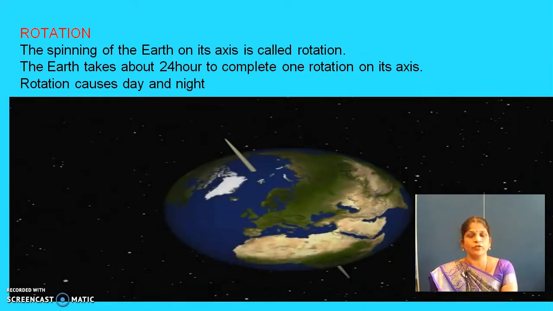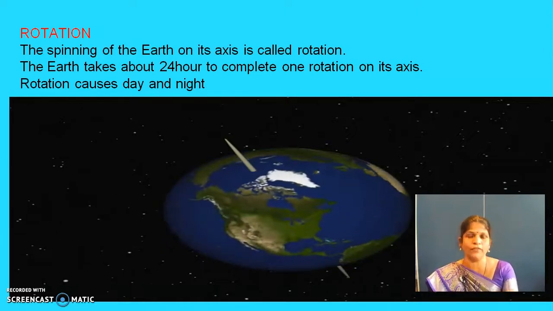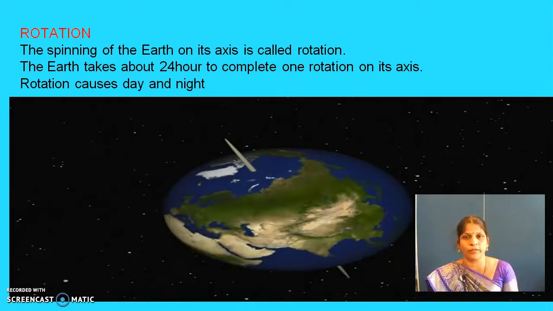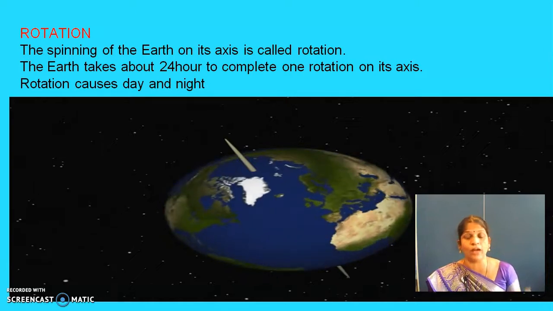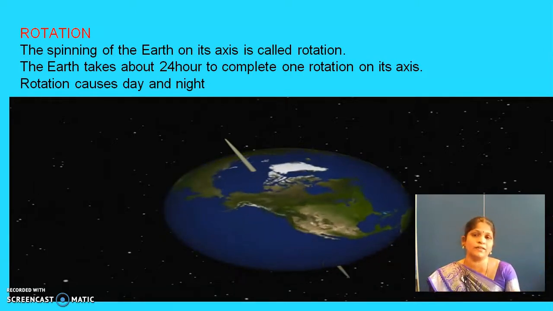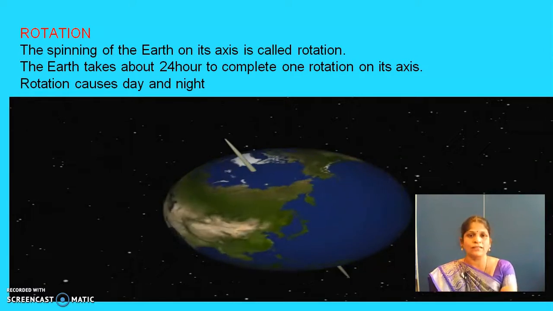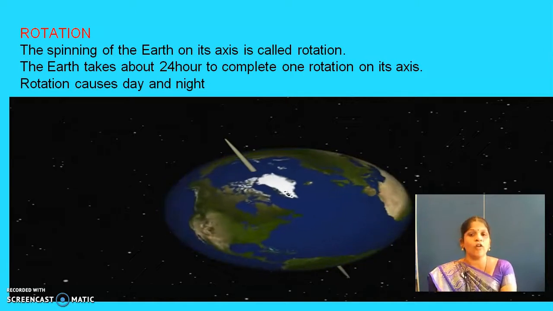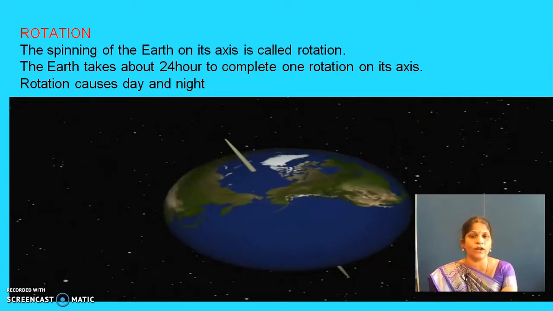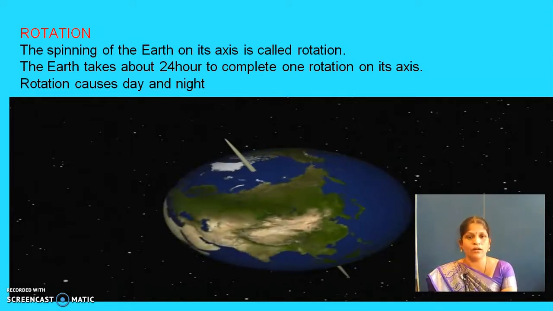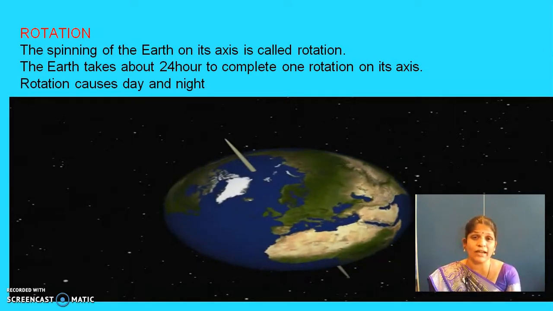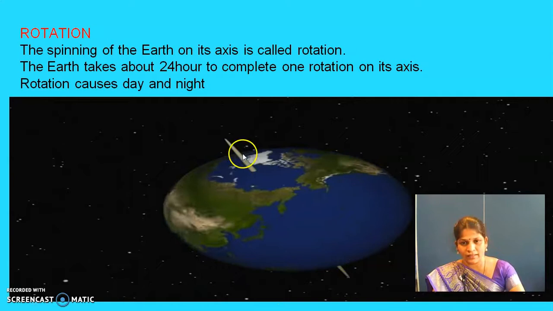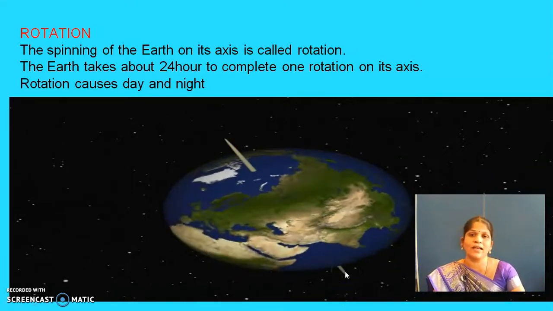Yes, children, we can see in the longitude lines themselves, the sun passing from one line to another takes 4 minutes. Like that, if the sun wants to complete all 360 longitude lines, it takes 24 hours. That is, the earth completes one rotation. Okay, children? So how many hours does the earth take to complete one rotation? 24 hours. Where does it rotate? On its axis. Where is the axis? Here you see this line, and this line is the axis.